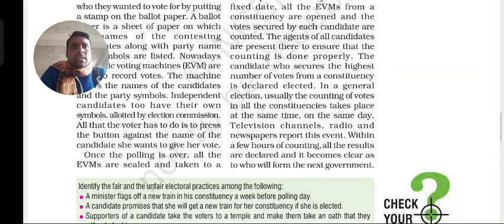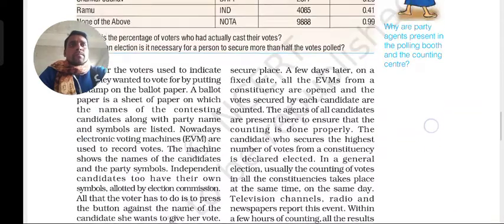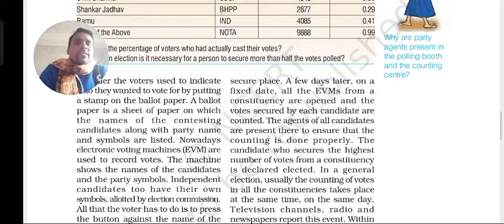Let us see. Once the polling is over, all the EVMs are sealed and taken to a secure place. Previously it was the ballot paper and the ballot box, which they used to collect and keep in a secure place where no malpractices could be done.